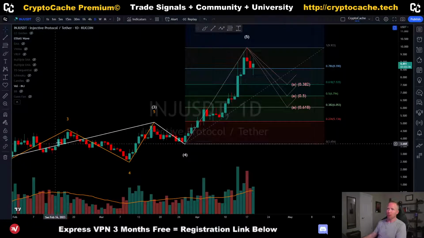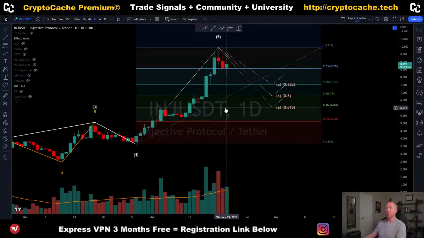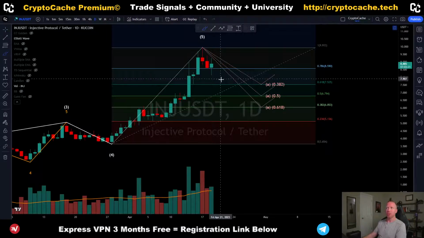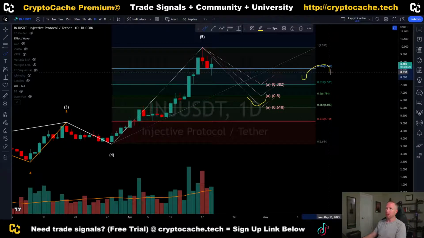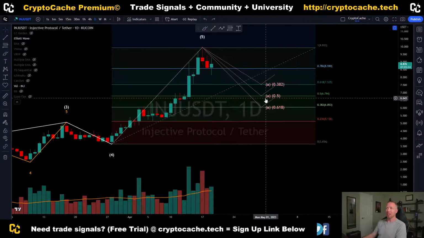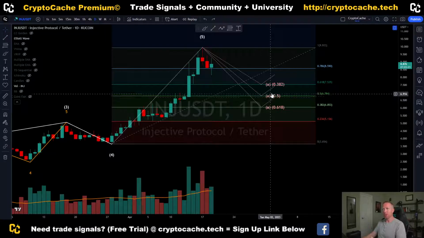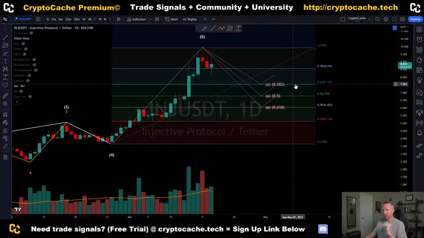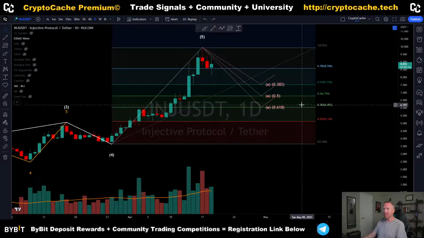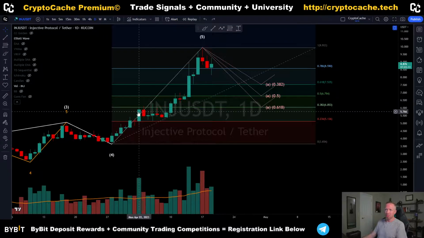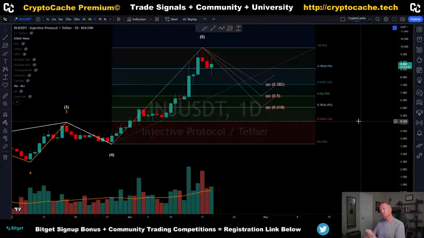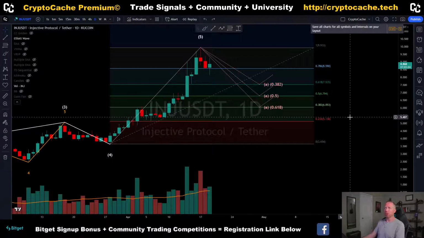And as we can see, we already hit our 1, 2, 3, 4, 5 pattern here for Elliott wave on Injective. That being said, we're looking for an ABC pattern to the downside. What that means is we're going to see lower lows, followed by lower highs, followed by lower lows. That's a very common characteristic in this retracement pattern. Fibonacci retracement levels, again, are coming through here. So we're looking at DCA targets of about $7.55, $6.80, and then the tertiary target, the most volume support you could say, right there at about $6.05. Those are the three targets I would recommend shooting for here for Injective.